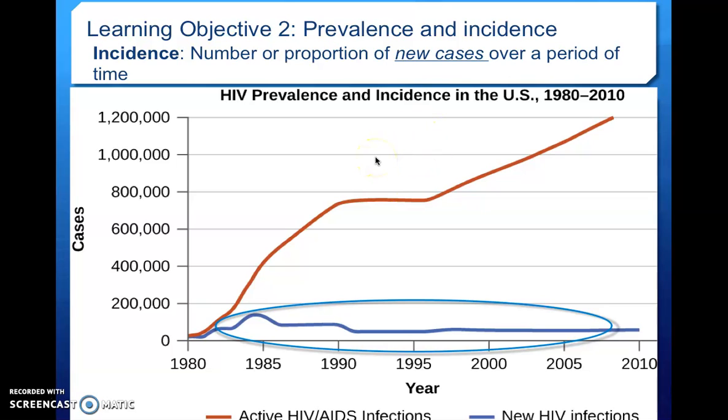So for diseases that don't last very long, this prevalence number will change a lot. For a disease like diabetes, HIV, or asthma that you have for your whole life, this prevalence line will usually be very different from the incidence line. But incidence is new cases in that time period, and prevalence is your total number of cases in a population.